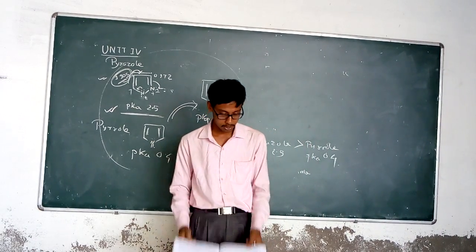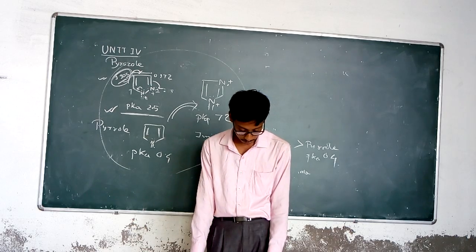So this is all about their physicochemical properties.